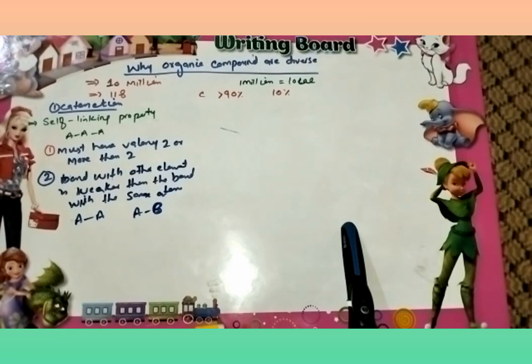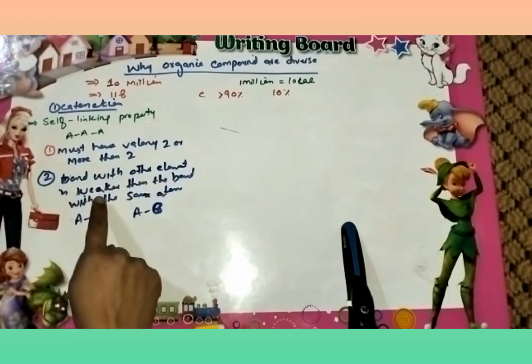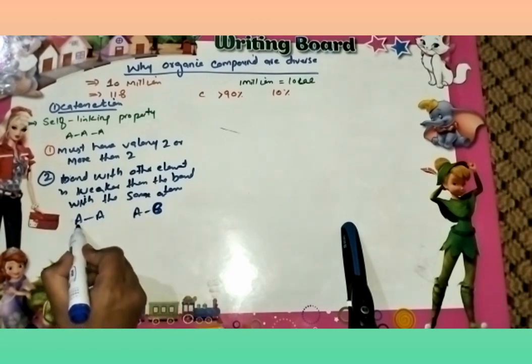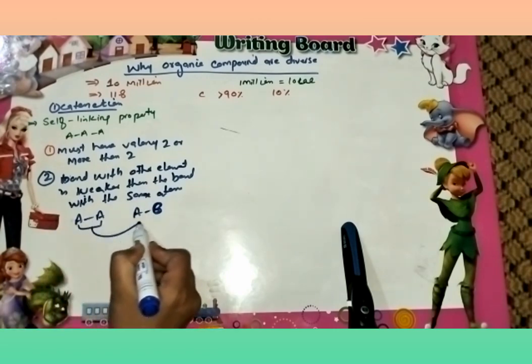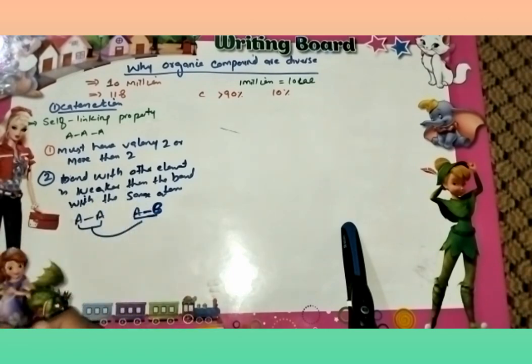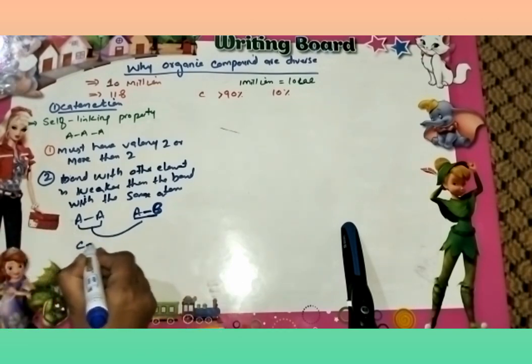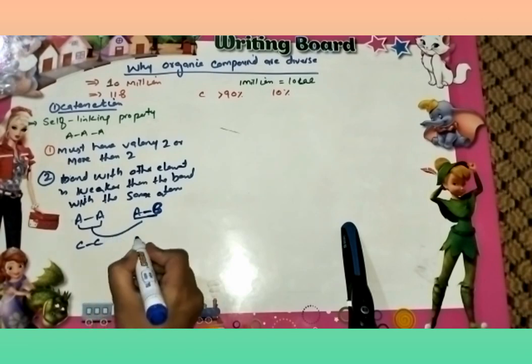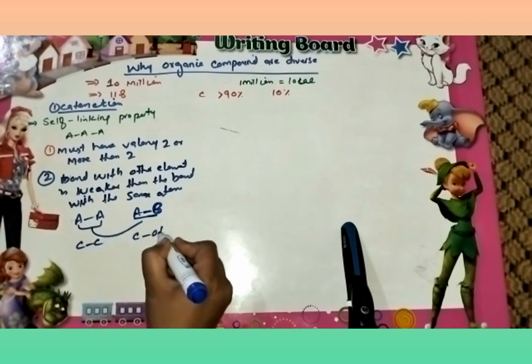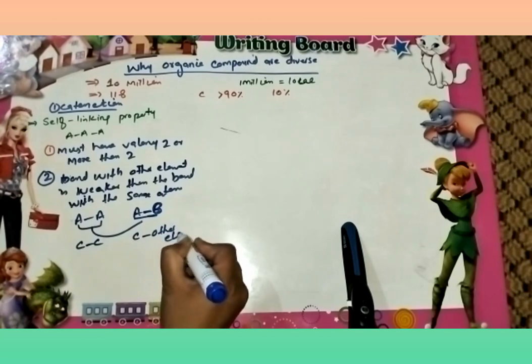This bond must be stronger than this bond. So the bond between carbon and carbon is stronger than the bond between carbon and other elements.